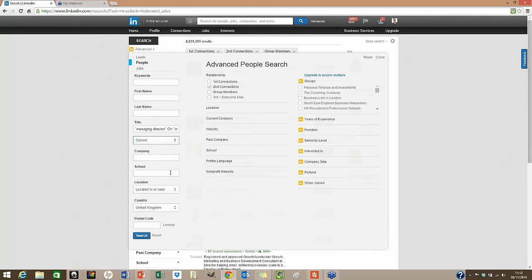Now, in terms of vertical markets, I don't like using industry because there's absolutely loads of terms and they're all American. You get things like cattle ranching and stuff, and it's very easy for people to put the wrong industry in. So if you want to go on vertical markets, use keywords up here, and you can use and or not statements. The reason why you use keywords is they'll appear anywhere on the profile, so you're going to capture the right sort of people. So in this instance, as an example, I'm going to put in recruitment there. So we're now going to look at managing directors of recruitment businesses or owners. Okay, so that's a nice vertical market to focus on.